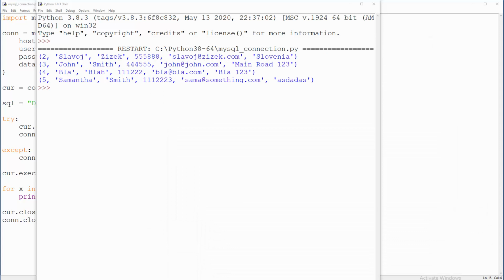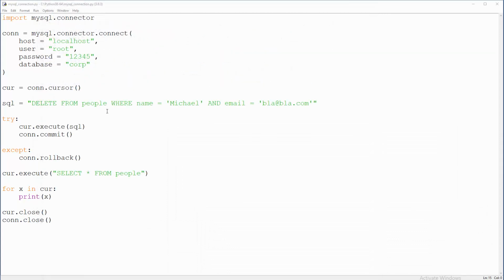Right. That being said, what about the case when you want to grab something from the keyboard? Can we do that? Well, sure, just like in the last tutorial. Delete from people, and let's revert to ID because it's a very easy thing to understand.